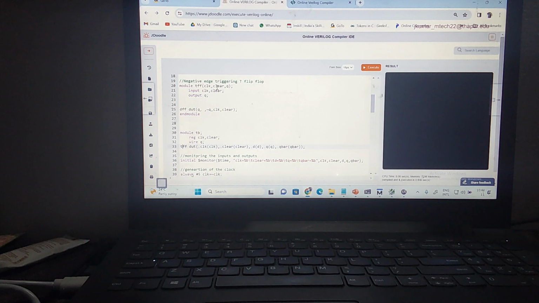Then connect the clock according to the port. This is the clock here. Then I'm going to remove this D, since D is not there. I'll also remove the Q bar. Now this port connection by name is correct according to this port list: clock, clear and T.